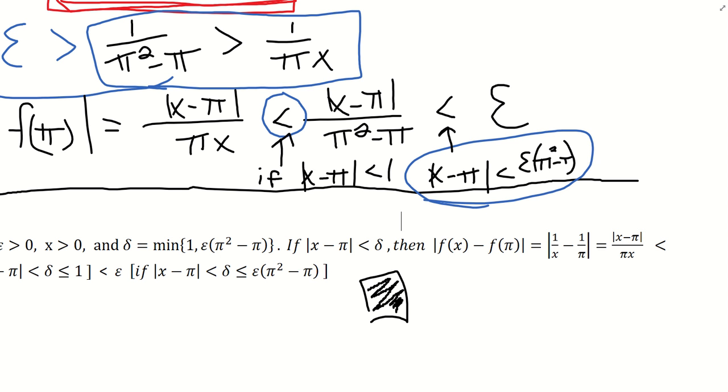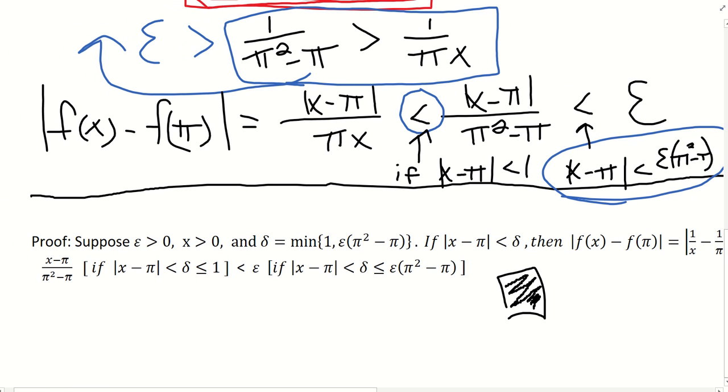And then from the side work, we proved that that was always less than the absolute value of x minus pi over pi squared minus pi. There should be an absolute value there. Don't know why there's not. But that is only if the absolute value of x minus pi is less than delta, which we set equal to 1, so delta has to be less than or equal to 1. And again, this is coming directly from our side work.